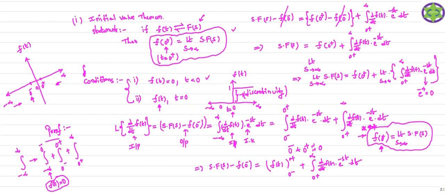Using these two conditions, now we are going to prove the initial value of the signal like this. This is the initial value of the signal obtained using the above steps. So you should remember the initial value theorem and its proof. This is a very important property, the initial value theorem. Many times the question comes in examinations. So this is about the initial value theorem.